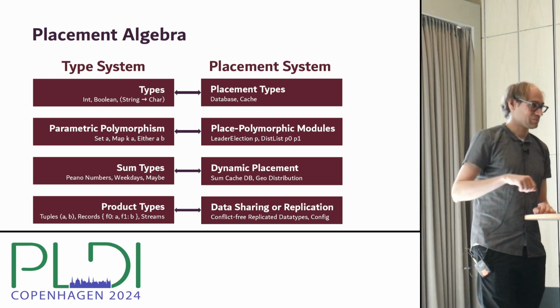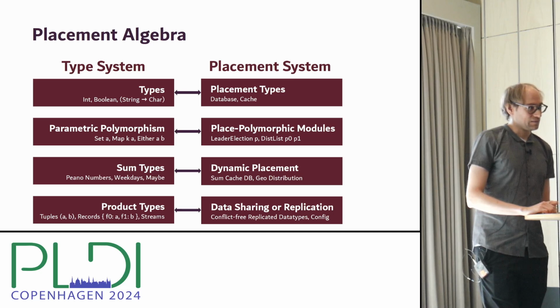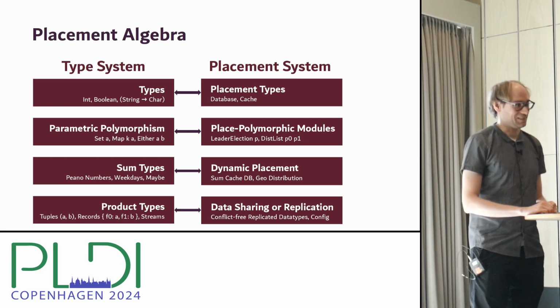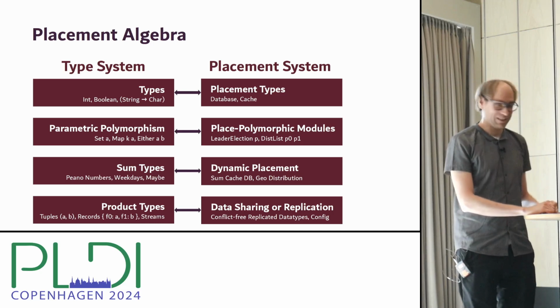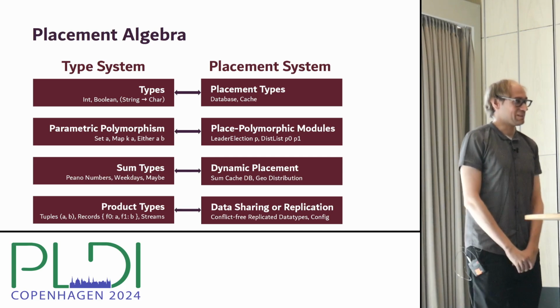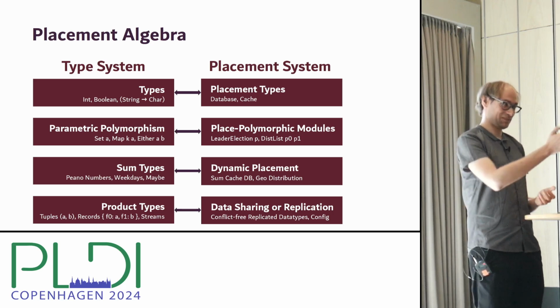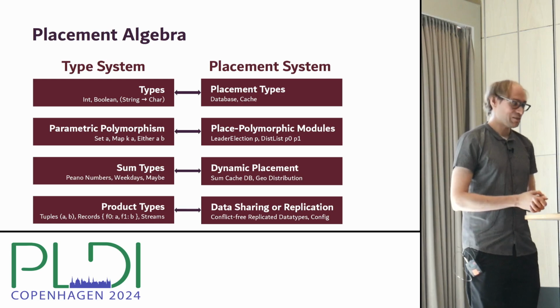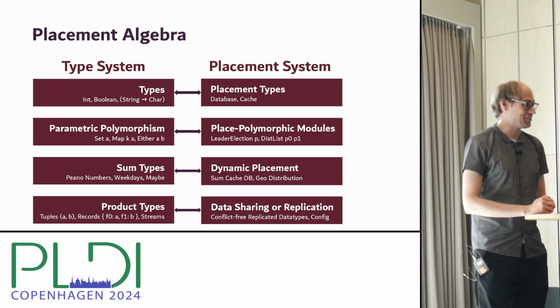Another question. Here you have the connection between a traditional type system and the placement type system. I guess another connection I can think of, which is missing here, is recursive types. Have you thought anything about that? Yes, this is a very good point, and I believe this is also something that I want to stimulate with this table: to look into what other type system features there are and how they could be interpreted in placement types, like recursive types that you mentioned, which would be very interesting. If you have an idea what they would mean, I'm also happy to hear it.